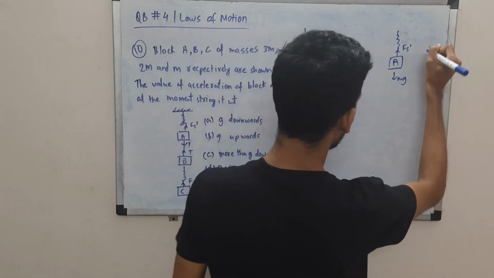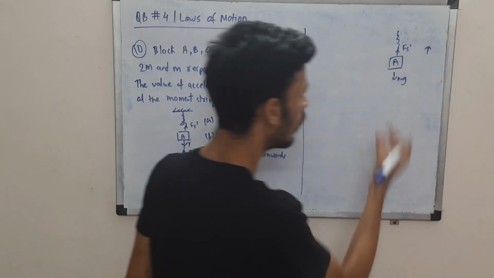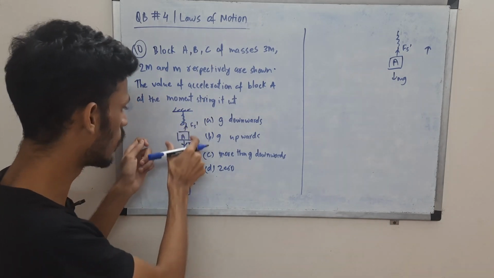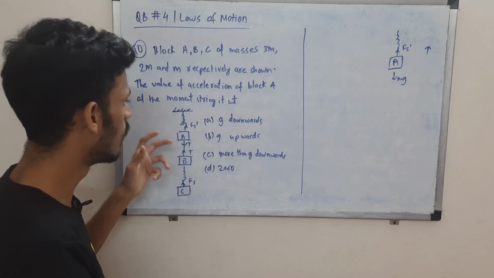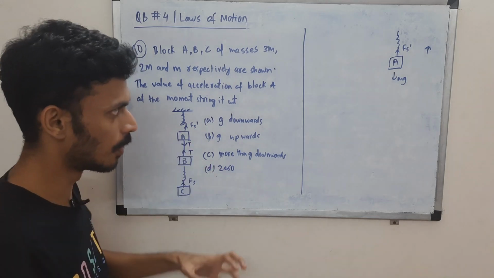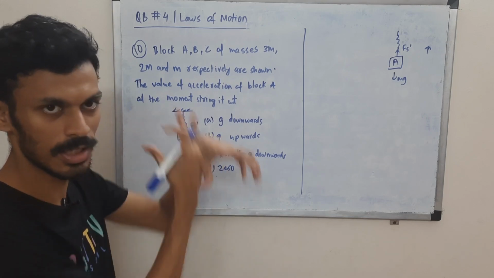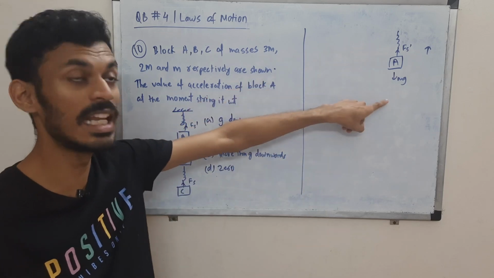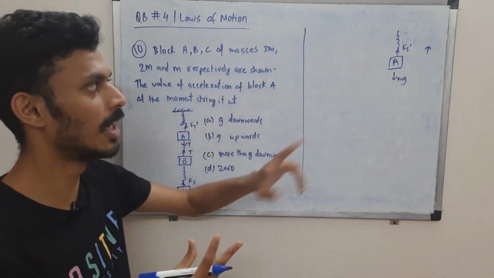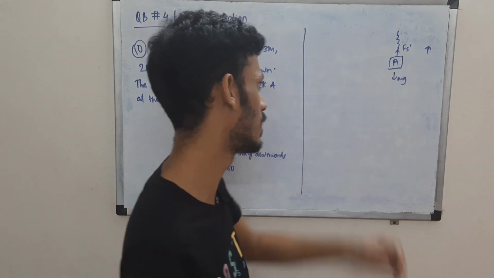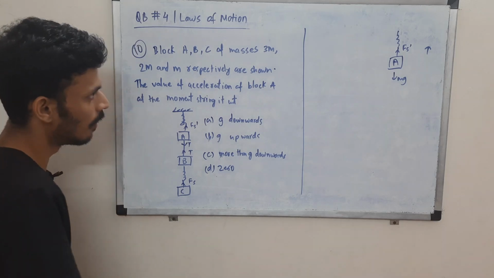So basically there will be an acceleration in the upward direction, because the T that was pulling in the downward direction, the A block was balancing these blocks as well. Now that T is gone, there is some imbalance, so there is more force in the upward direction. Fs was balancing T plus mg initially. Now that T is gone, Fs is more, so it will spring up with some acceleration, which we are supposed to find.